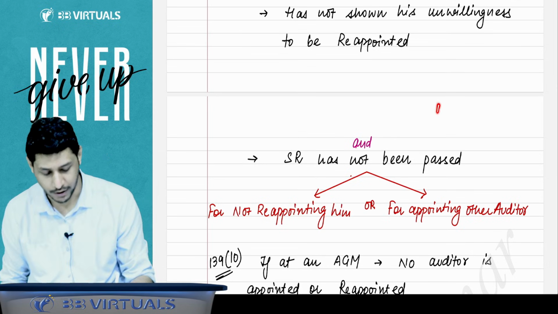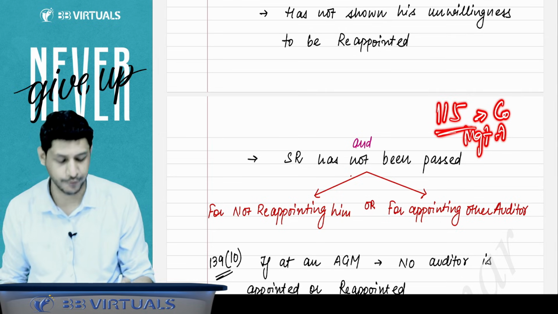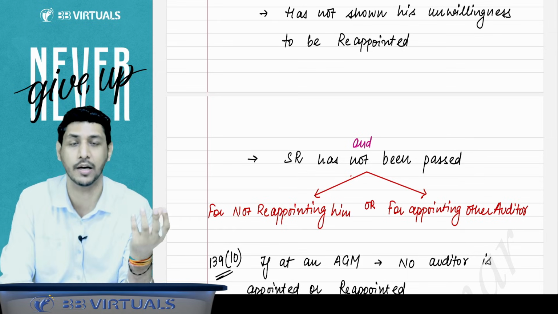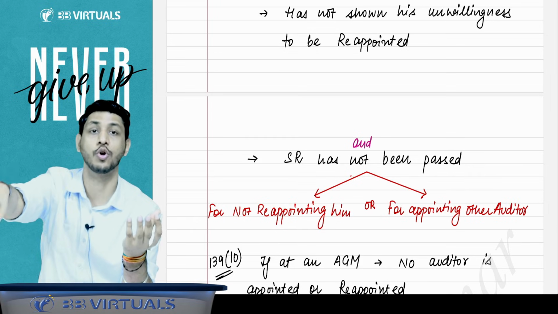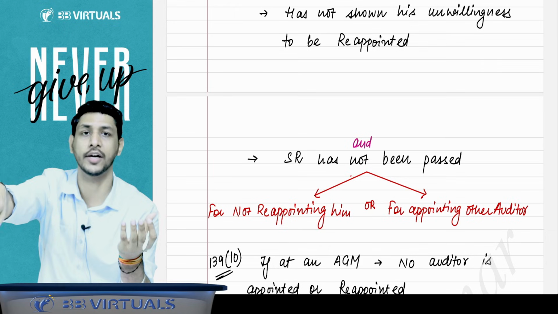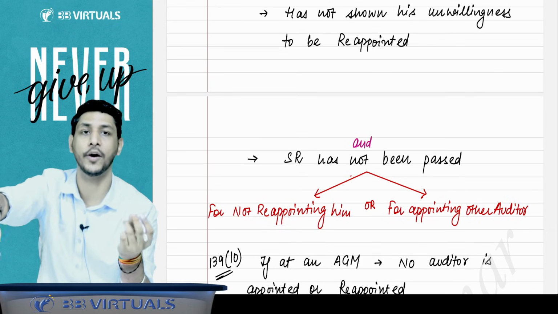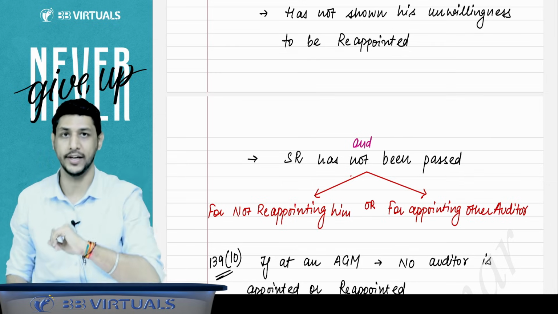There is section 115 in the Companies Act, in the Management and Administration chapter. In that section, it is said that there are some members of the company who can send a special notice to the company that so and so auditor, whose tenure is just about to expire, will not be reappointed, or in place of that auditor, some other auditor should be appointed.